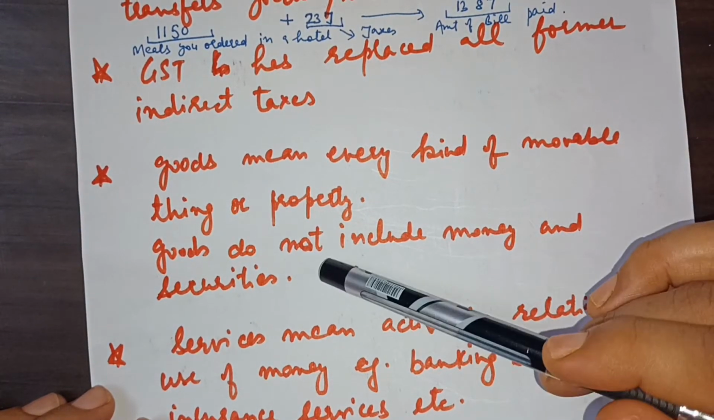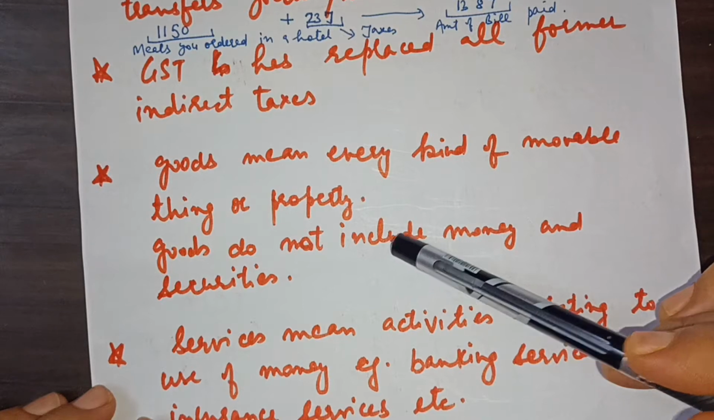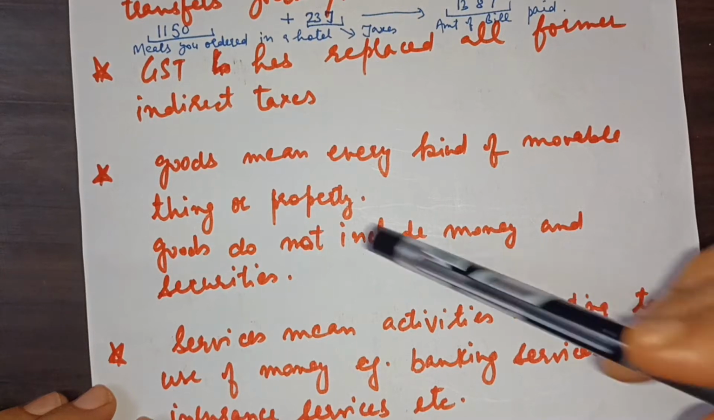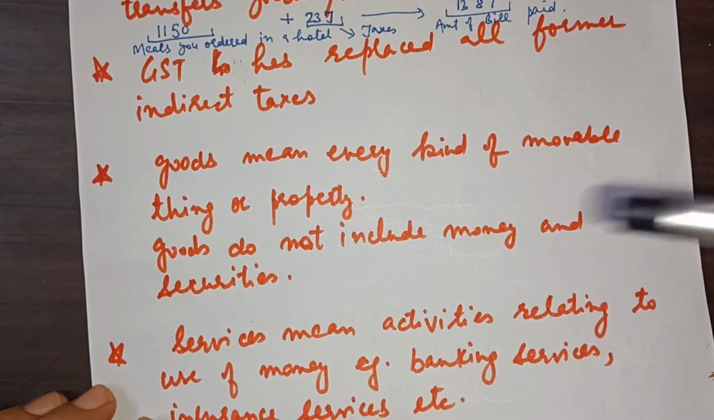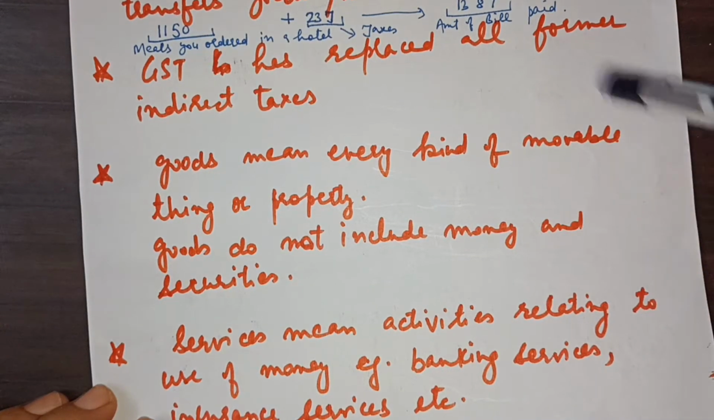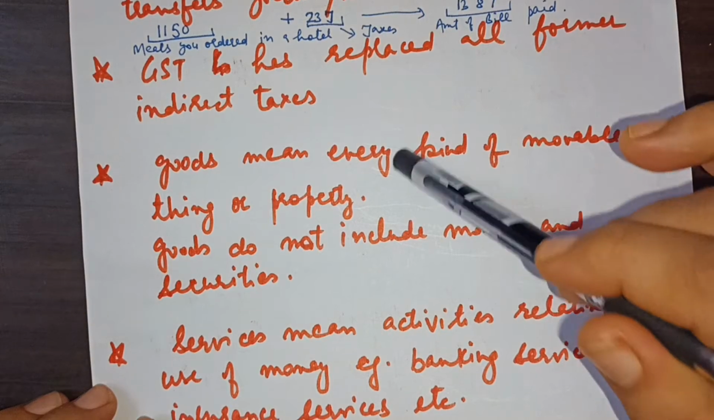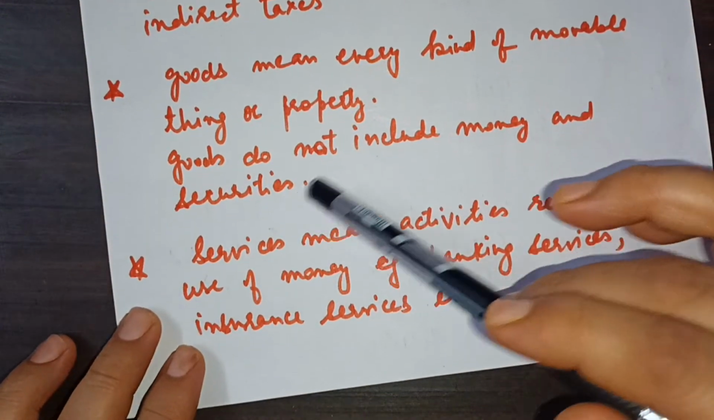What is the meaning of goods first? Goods mean every kind of movable thing or property. Like you manufacture chairs in Himachal, you manufacture tables, almirahs, TVs, anything which can be moved, or any property also. Those things can be manufactured at one place and transferred to another place, meaning manufactured by one person and sold to another person. Wherever there is sale and purchase, GST will be levied. Goods do not include money and securities.